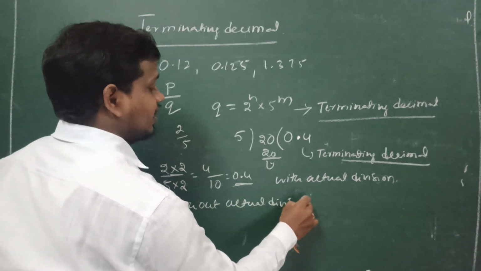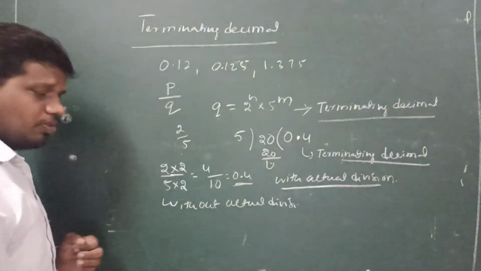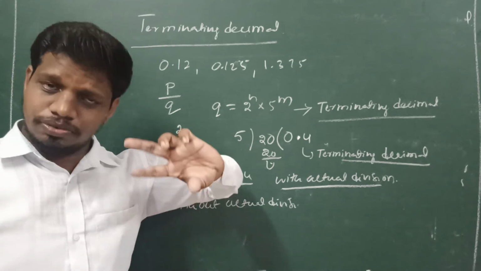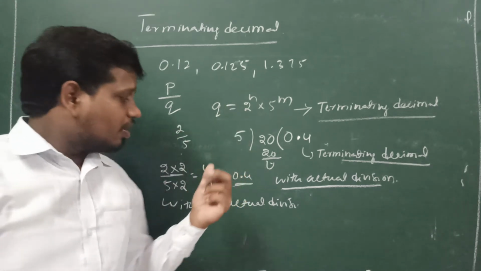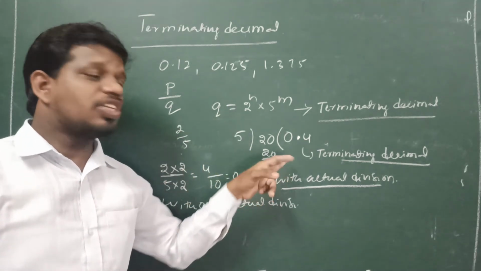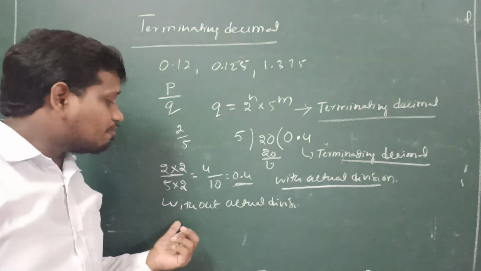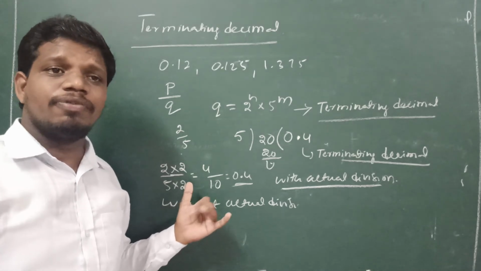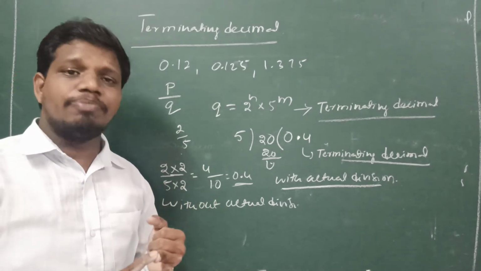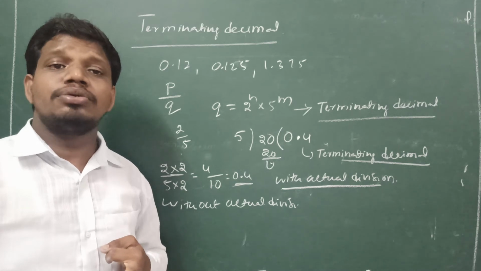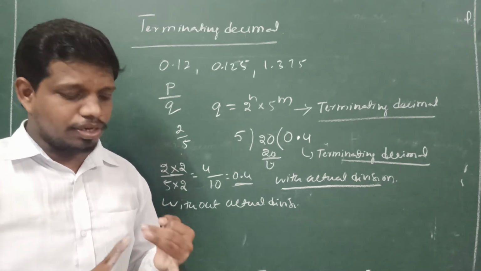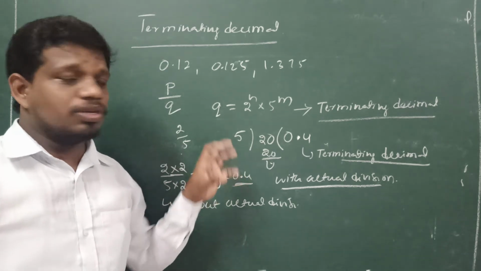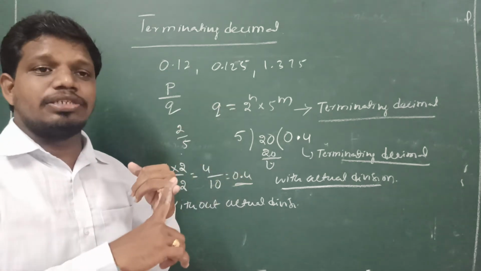So we can find the decimal form of a rational number, which is a terminating decimal, in both ways: one is with actual division, another one is without actual division. When the denominator is in the form of 2 powers or 5 powers or a combination of 2 and 5 powers, this is the terminating decimal form.